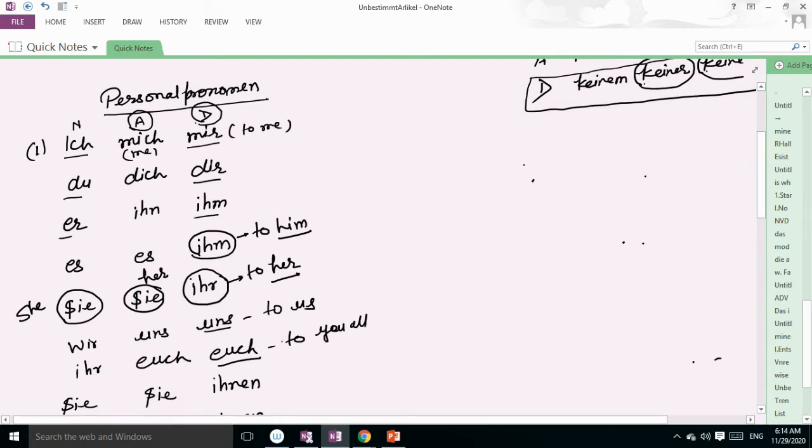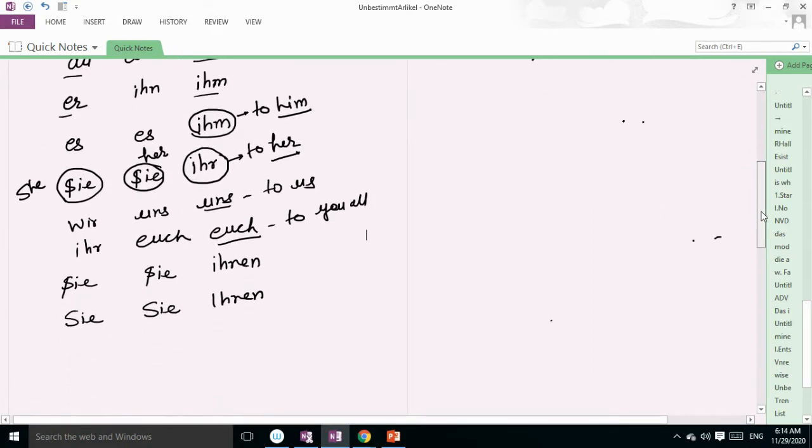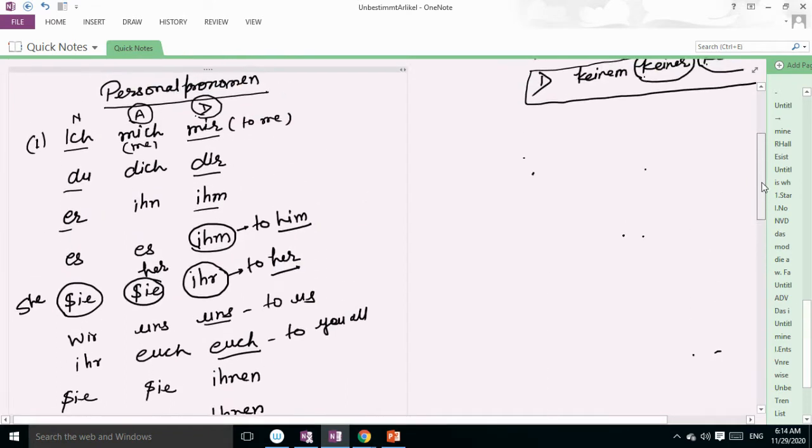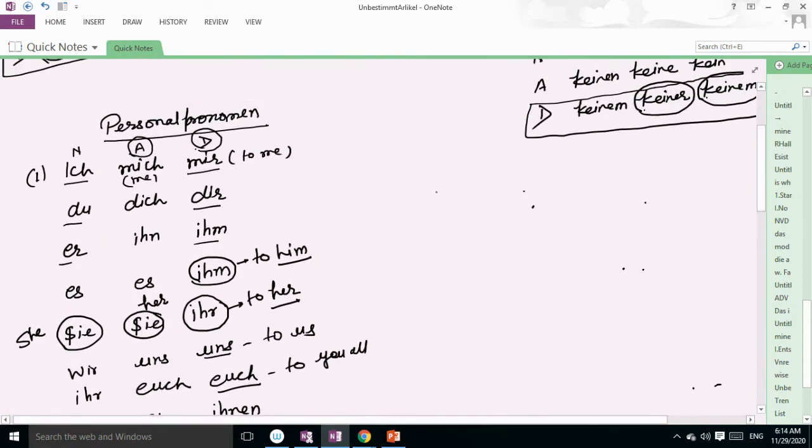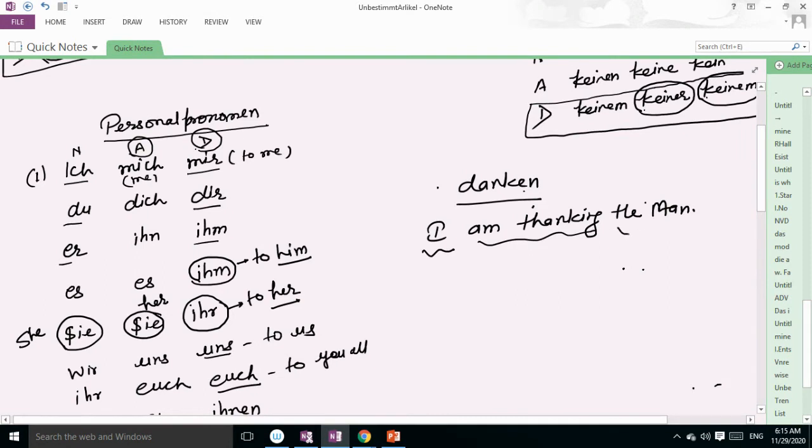Now we are going to make a sentence. If the verb is danken, and I say I am thanking the man, the sentence will be: first we write the subject, then the verb, and then the object. So the sentence will be, ich danke dem Mann.